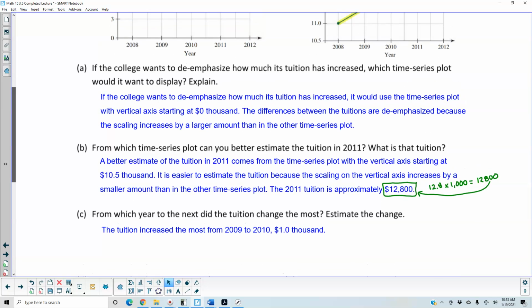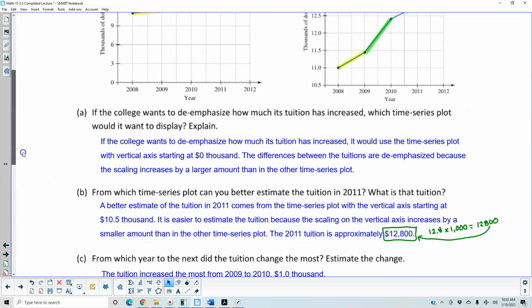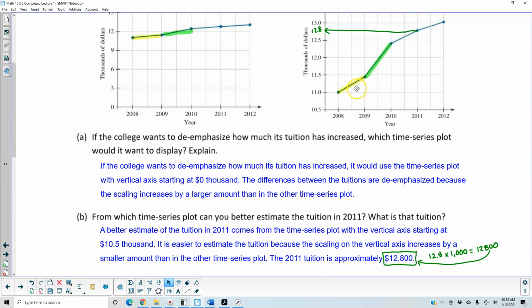Part C, it says, from which year to the next did the tuition change the most, and estimate the change? Well, we can see here that this is increasing from 11 to almost 11.5. From 2009 to 2010, it's going from close to 11.5 to about 12.4.